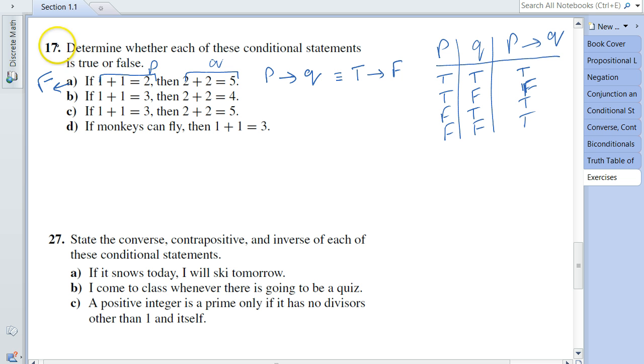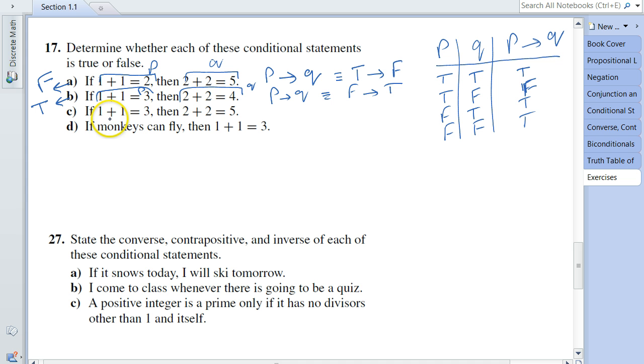Now we can apply the same thing to 17b and all the others. Let me do 17b now. I will identify this statement as P, and this proposition as Q. So we've got P implies Q, and in this case 1 plus 1 equals 3 is false, implies 2 plus 2 is 4 is true: false implies true. According to this truth table, that is true, so the truth value for 17b is true.